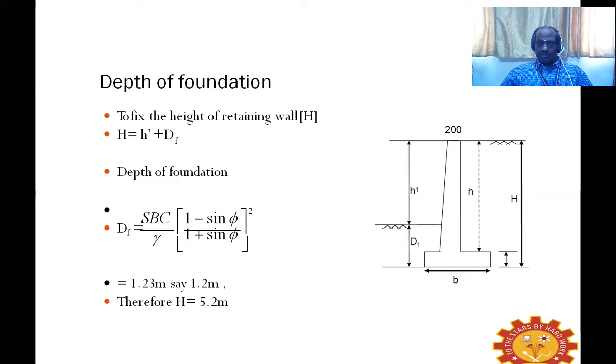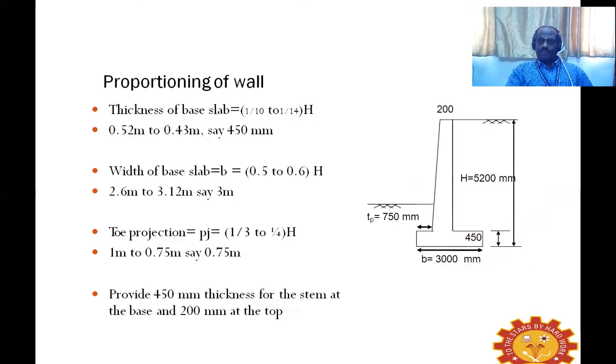Above the ground level, we have 4 meters of soil to be retained. If you add both the depth of foundation and the height above ground level, we get the overall height h as 5.2 meters.